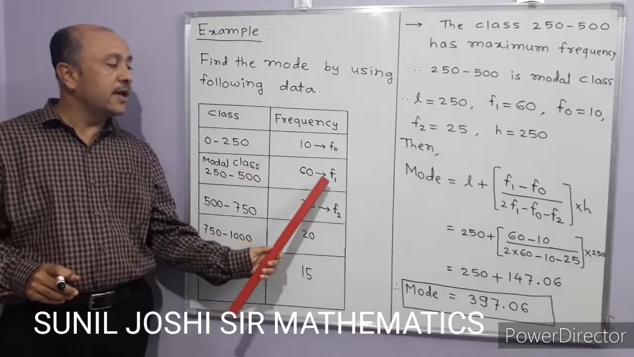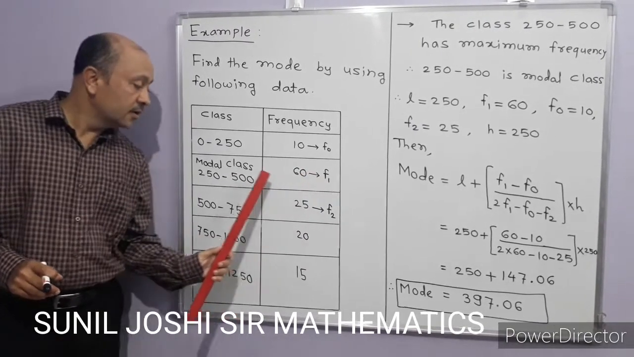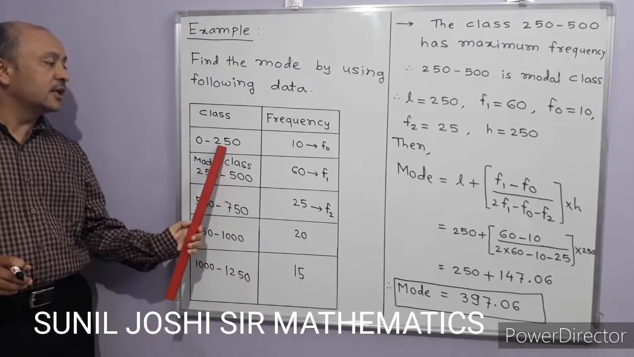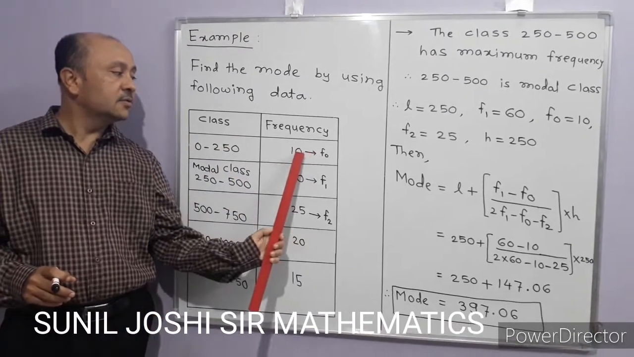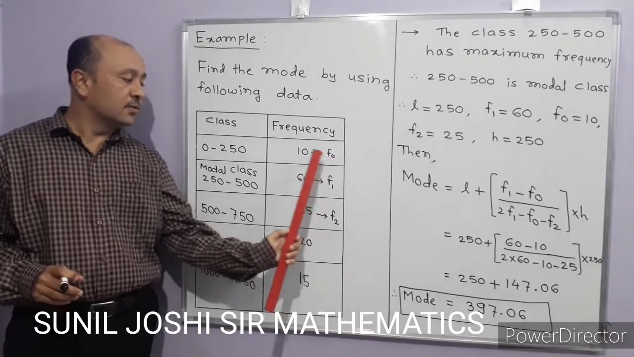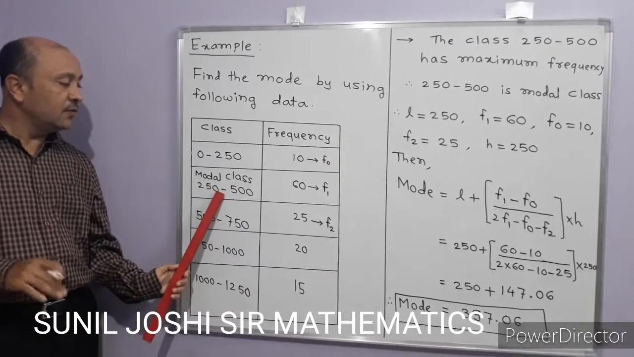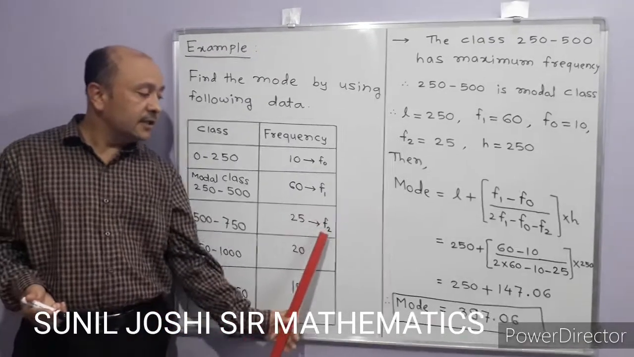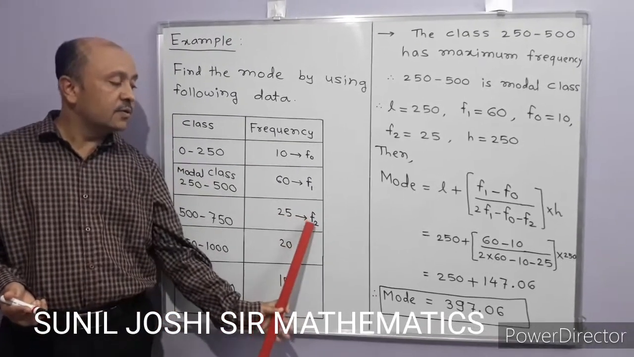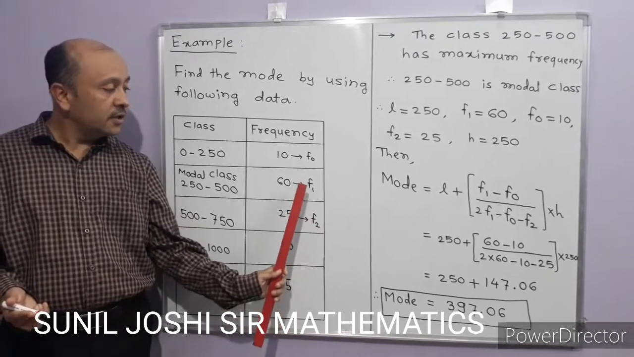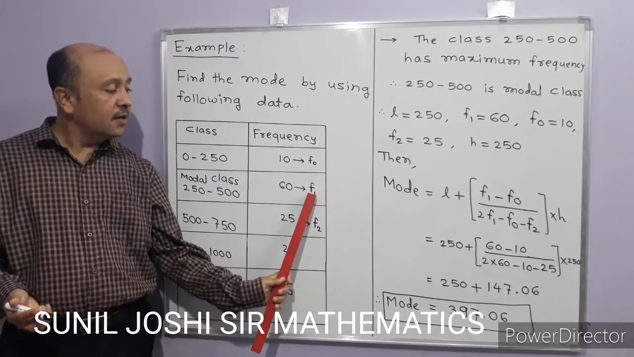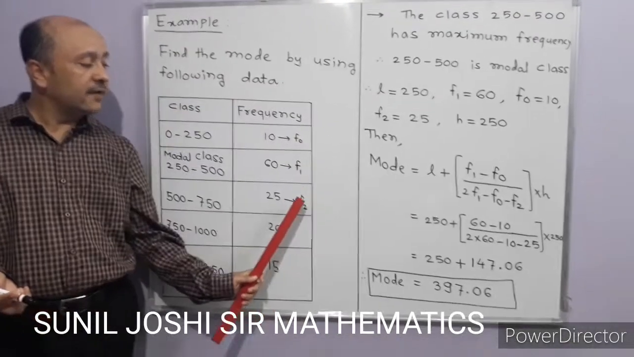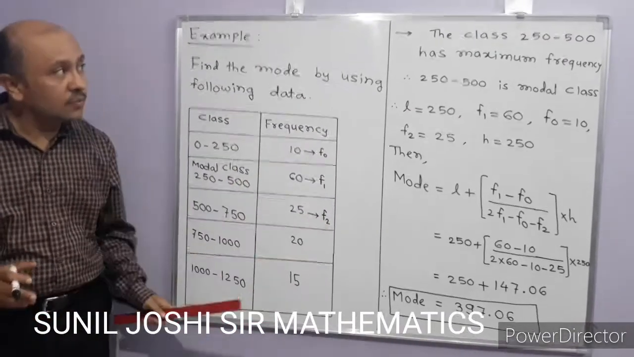So 60 is denoted by F1. Then the class before it, the pre-modal class: we go back one class. That frequency is denoted by F0. Then this is the modal class, and we go forward one more class. That class's frequency is F2, that is 25. So in short, if you finalize F1, then the value above F1 is F0 and the value below F1 is F2. Okay, so let us go ahead.